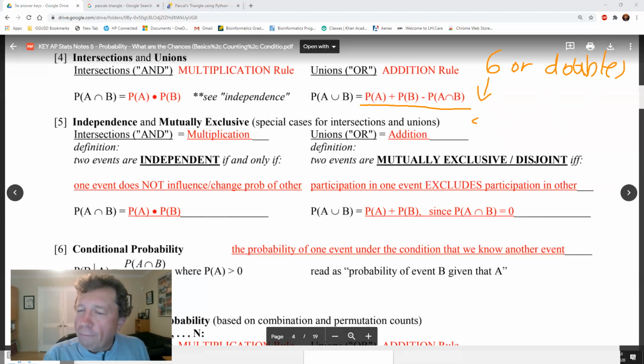I believe there are 5 ways to get a 6 out of 36 possible rolls. Okay. Now, how did I get 36? 2 dice, 6 times 6, 36. That's from lesson 1. Okay. So how did I get the 5?